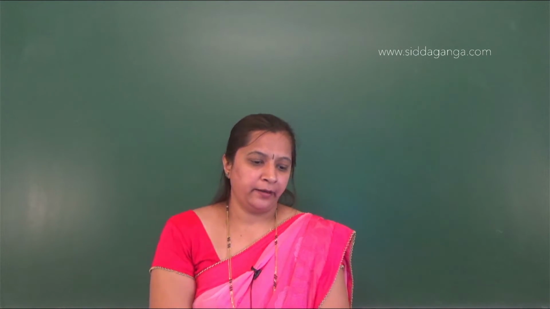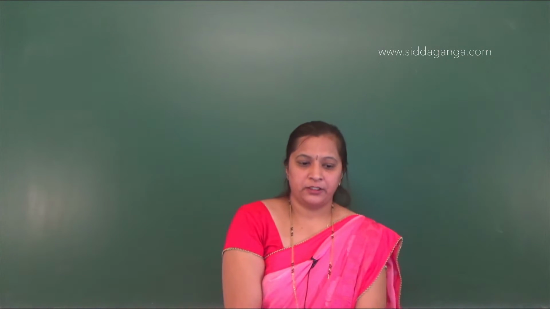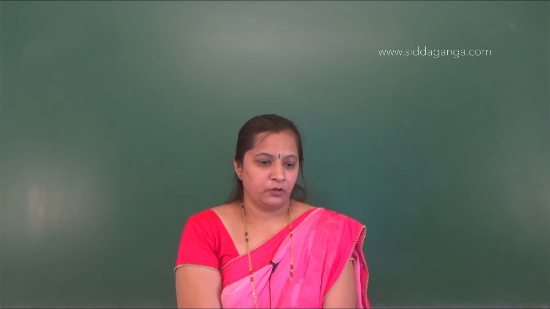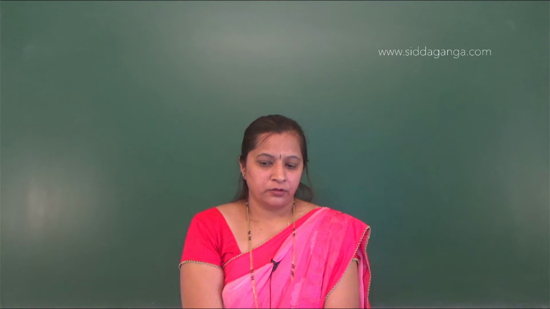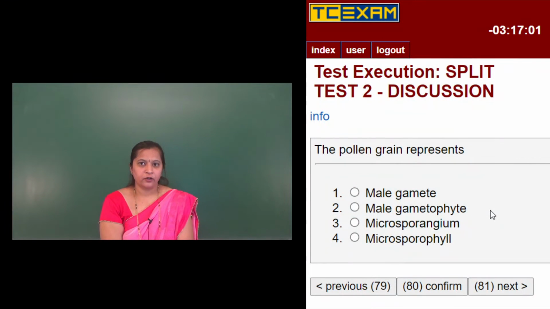The pollen grain represents male gamete. I'll read the question once again. The pollen grain represents: the first option is male gamete, second option is male gametophyte, the third option is microsporangium, and the fourth option is microsporophyte.